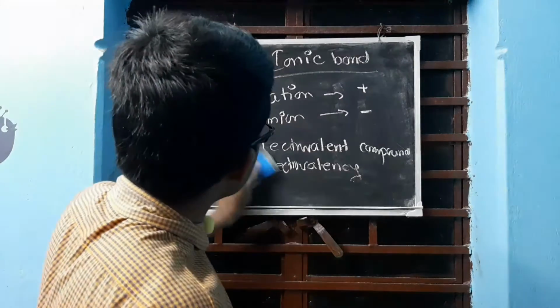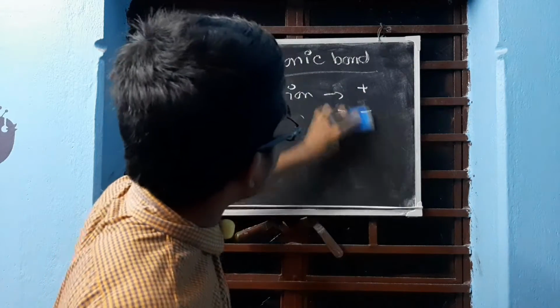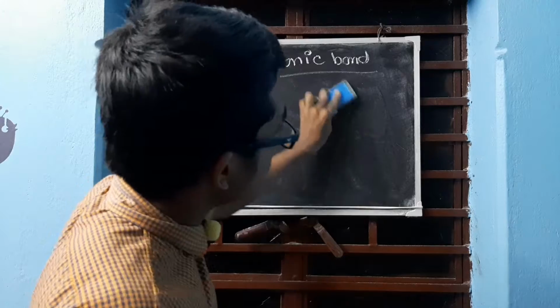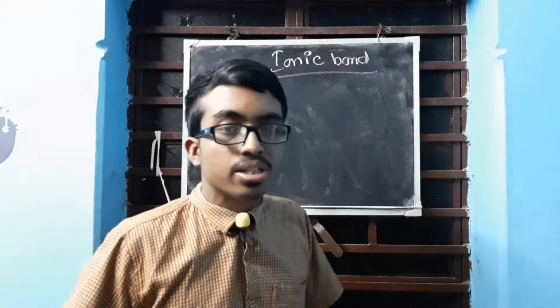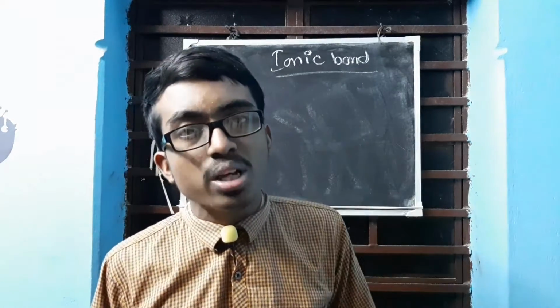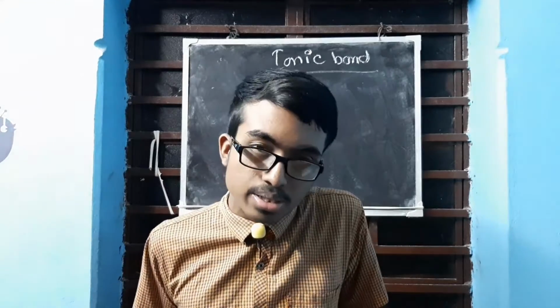Okay. Next is, why exactly are these electrovalent compounds so stable? Simple reason is electrostatic force of attraction is very strong. It needs a lot of energy to be broken. It is the simple reason.